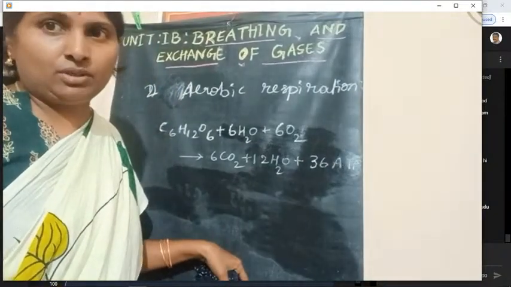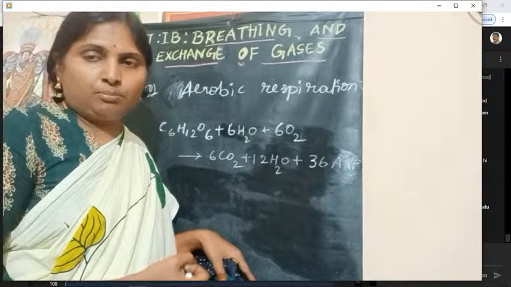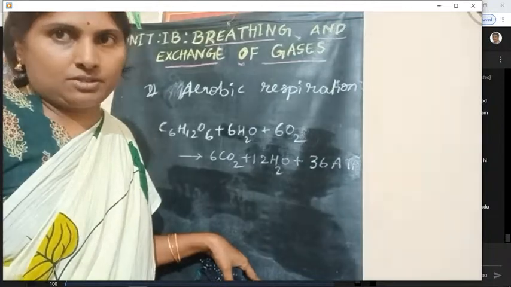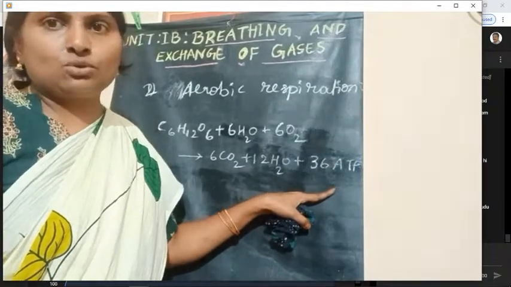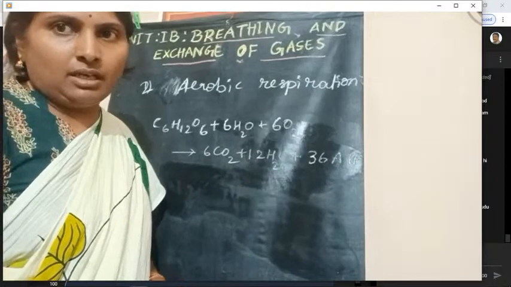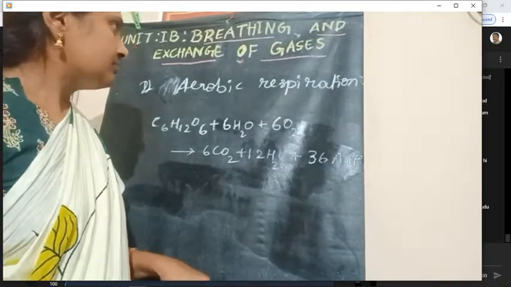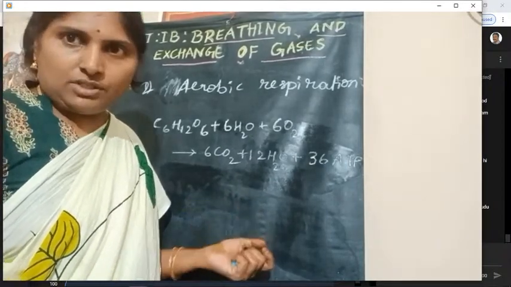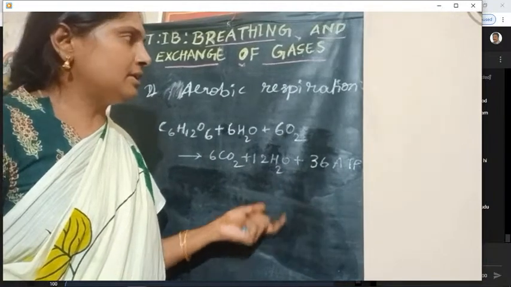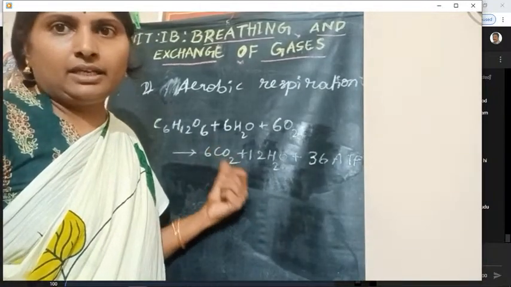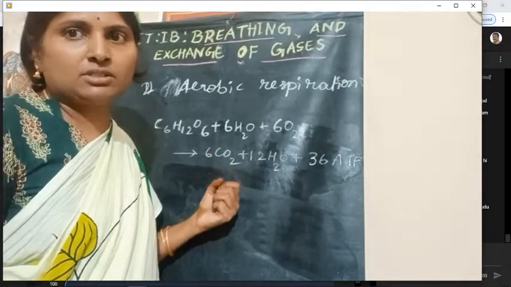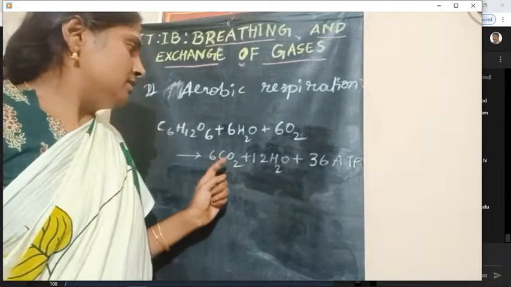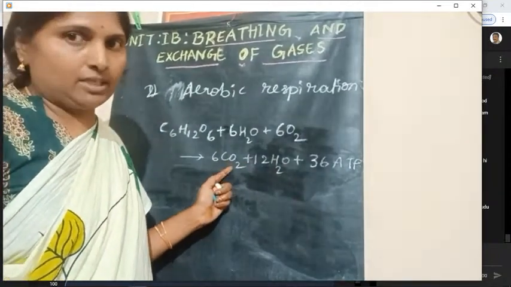36 ATP molecules. That means in the process of respiration, if oxygen is involved, a greater amount of energy will be released. That released energy is also stored in the form of ATP, which means adenosine triphosphate. So this is about types of respiration: anaerobic respiration, which takes place without oxygen and releases only 2 ATP molecules, and aerobic respiration, which takes place in the presence of oxygen and releases 36 ATP molecules along with some amount of water and carbon dioxide.